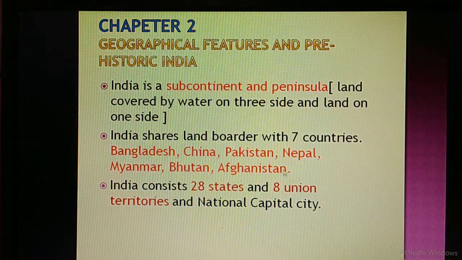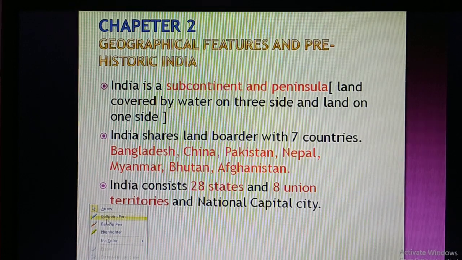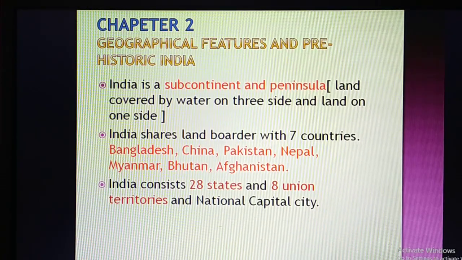First of all, let us understand that India is a peninsula and a subcontinent. India is called both. First we should understand the definition or meaning of subcontinent and peninsula. It is already written here. What is meant by a peninsula? It is a land area which is covered by water on 3 sides, and if on one side it is covered by land, then that will be called a peninsula.